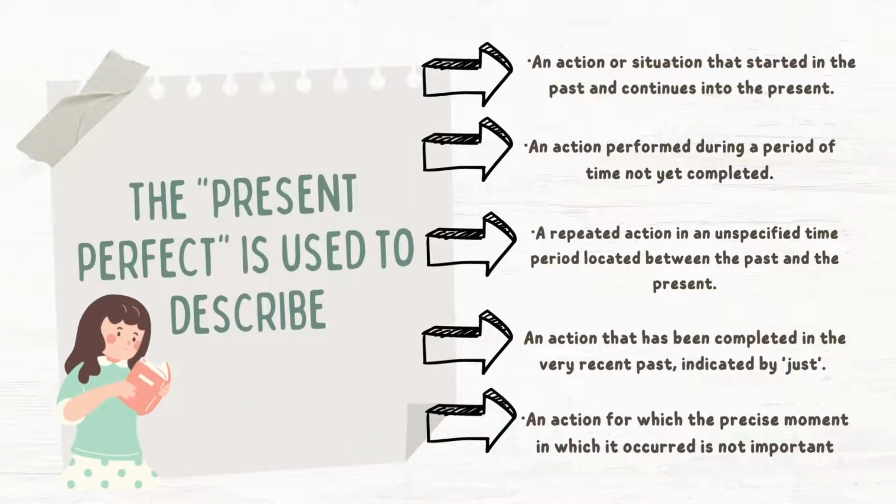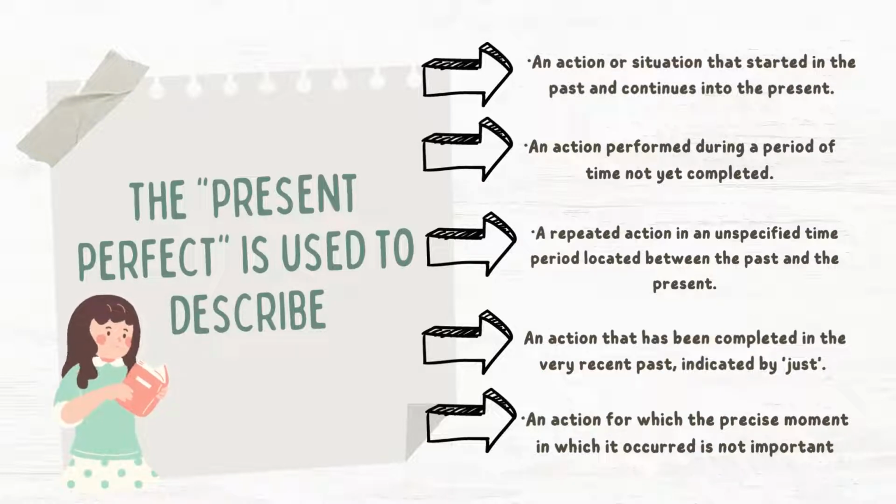The present perfect is used to describe: 1. An action or situation that starts in the past and continues into the present. Example: I have lived in Bristol since 1989. 2. An action performed during a period of time not yet completed. Example: he has been to the cinema twice this week.